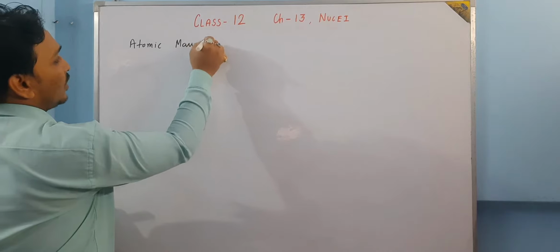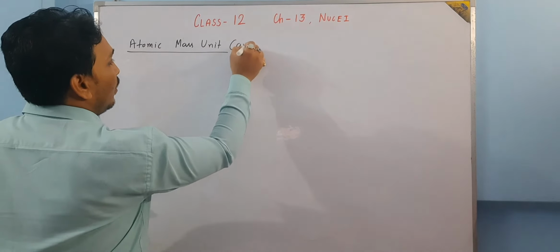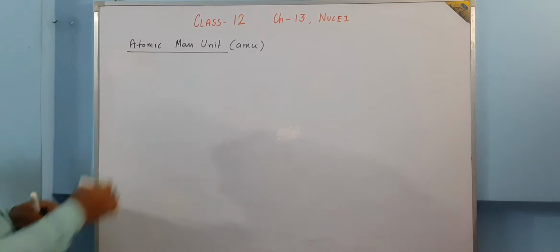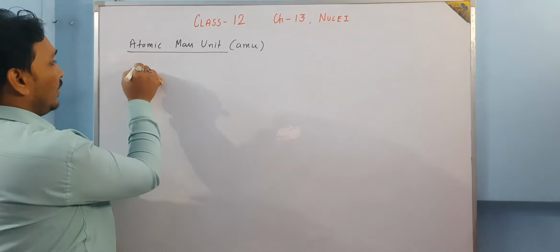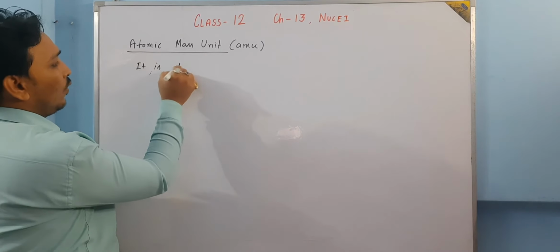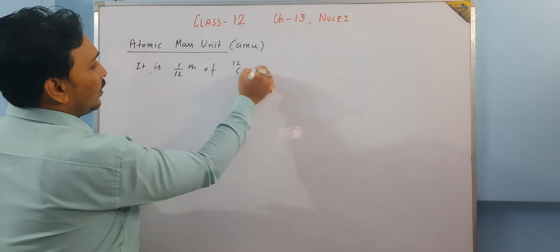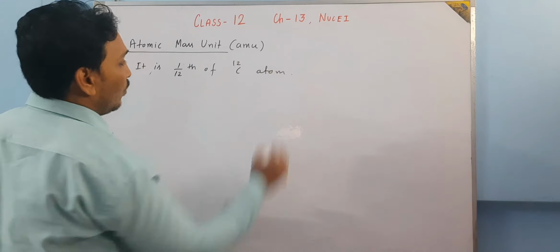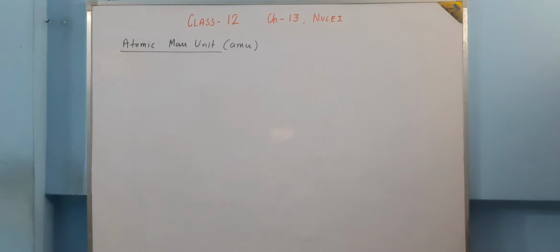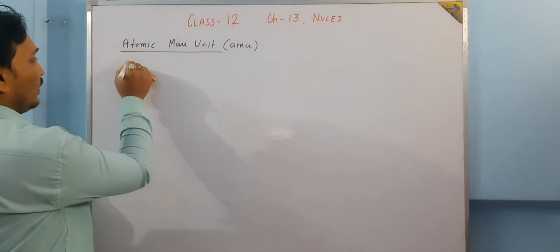But still the chapter is very important. Atomic mass unit. In short form it is called AMU. How is it defined?